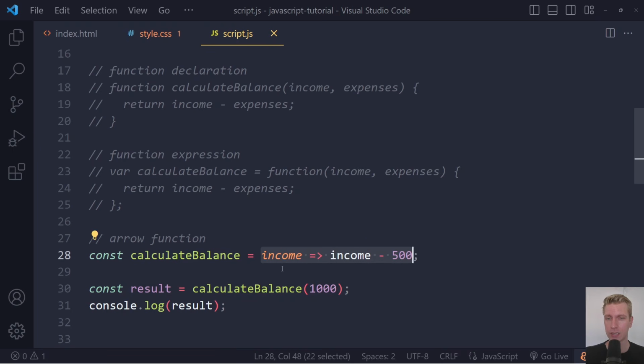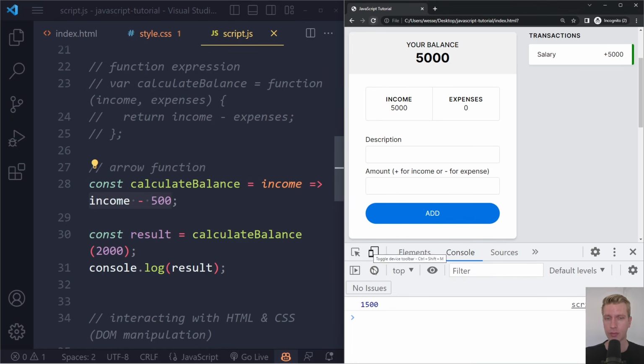So it's going to receive an input here, right? Which will be 1000 in this case. So it will assign 1000 to income. And then since it's on the same line, it's going to return the result of this, which is 1000 minus 500. Let's actually make it 2000. So now 2000 will be assigned to income. It's going to return whatever the result is of this, 2000 minus 500, which is 1500. So if I refresh, we get 1500.